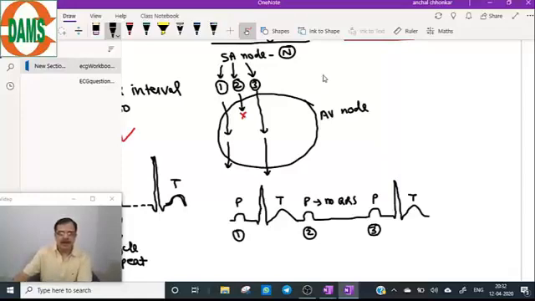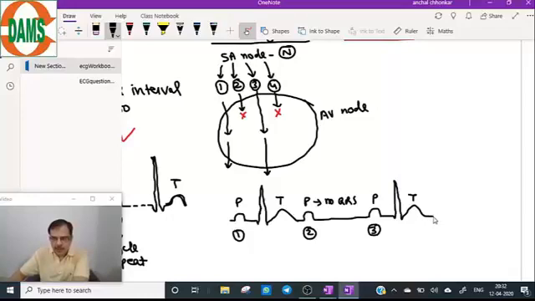Now, number fourth. That is, this number 4 is suddenly blocked in the AV node. So first will be transmitted to ventricle, second will not be transmitted, third will be transmitted, and fourth get blocked.